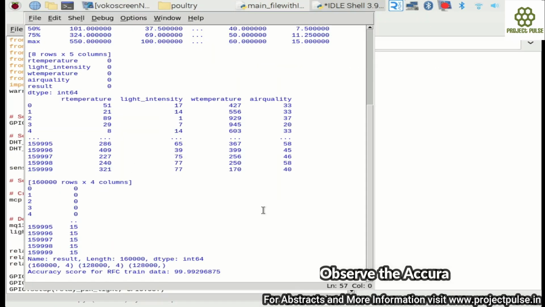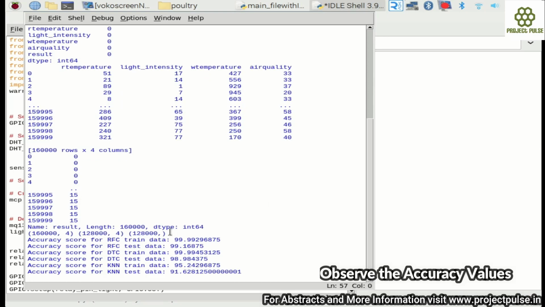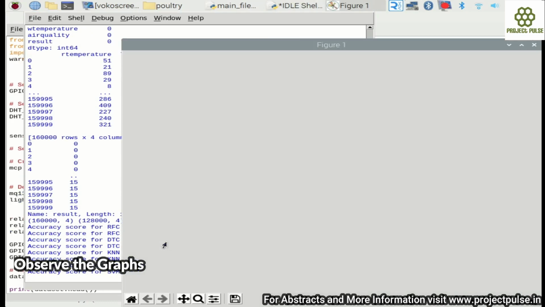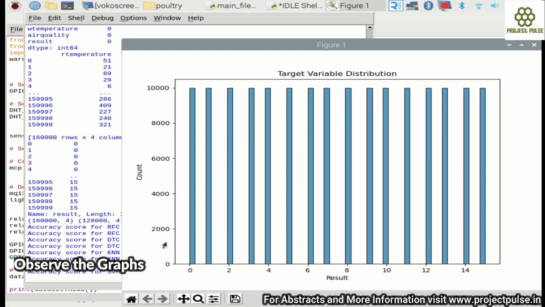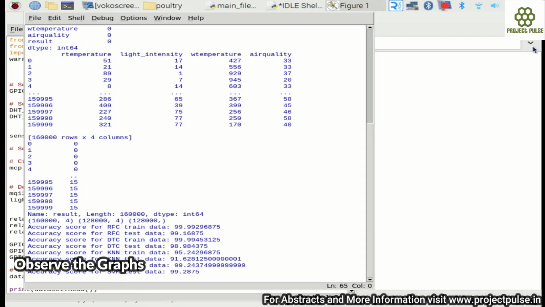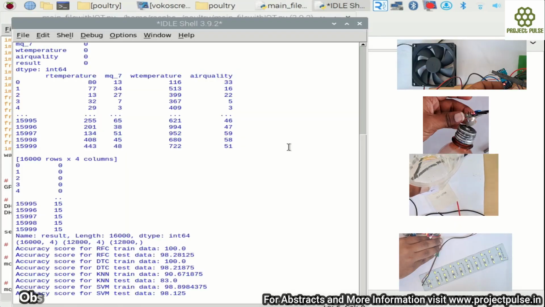Observe the accuracy values. Observe the graphs. Observe the output.